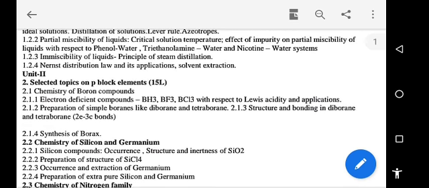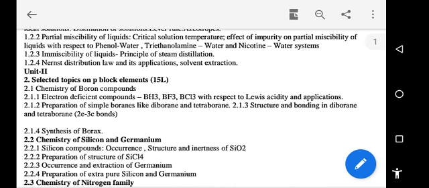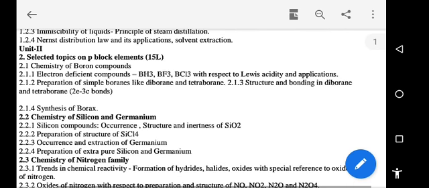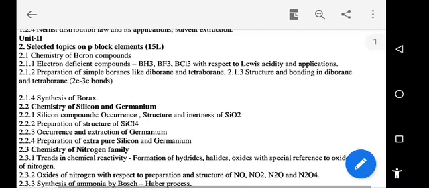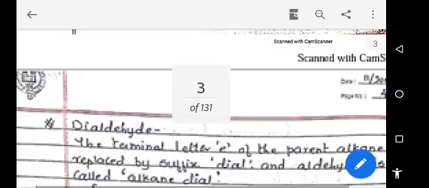azeotropes, partial miscibility of liquid, critical solution temperature, effect of impurity on the partial miscibility of liquids with respect to phenol-water, triethanolamine-water and nicotine-water systems, immiscibility of liquid, principle of steam distillation, Nernst distribution law and its application, and solvent extraction. These topics we are going to study in this physical chemistry.